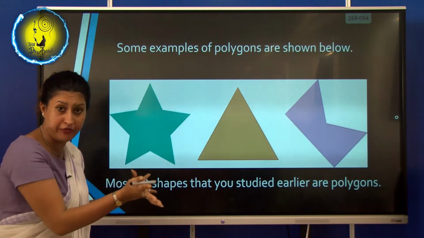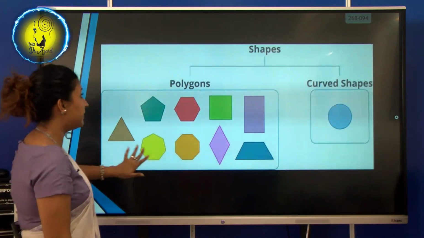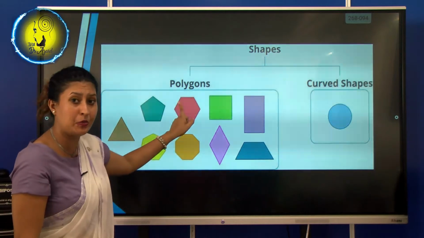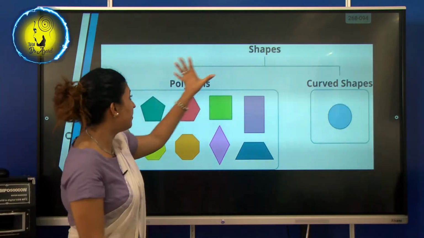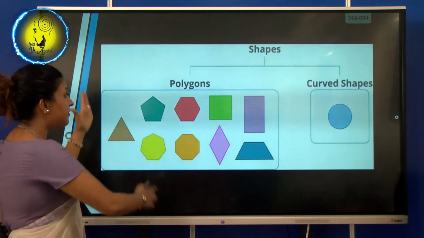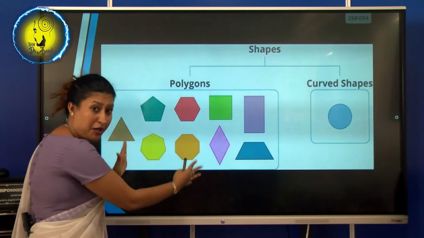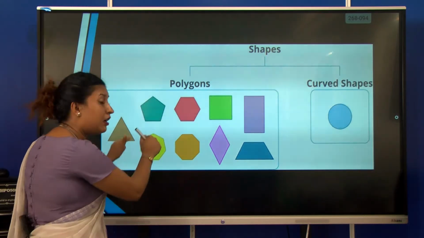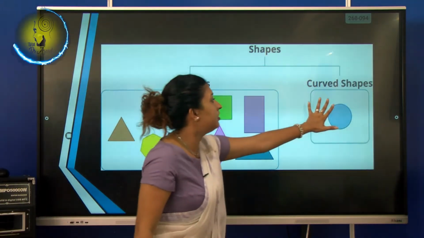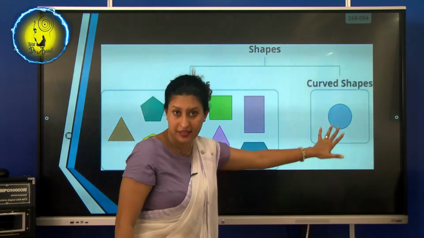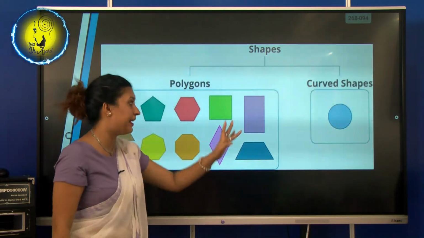They are not open figures. Okay, right. Now this is what I told you, my dear children. Shapes. Now when you talk about polygons, they are 2D, they are flat on a paper, and they are all closed. Curved shapes are not polygons. Always keep that in your mind.